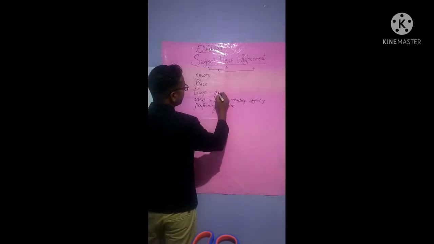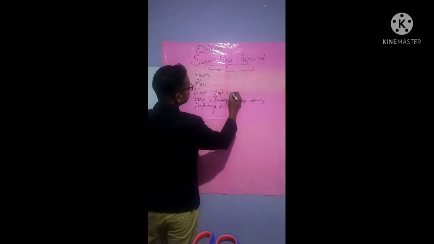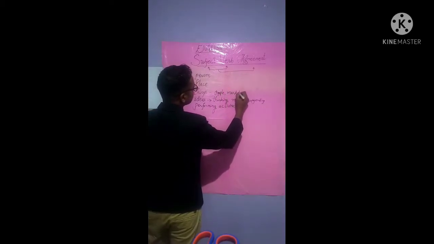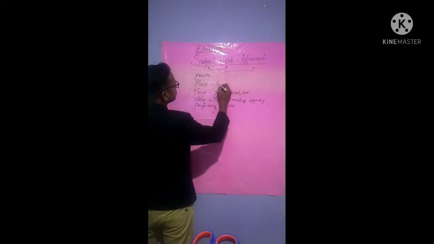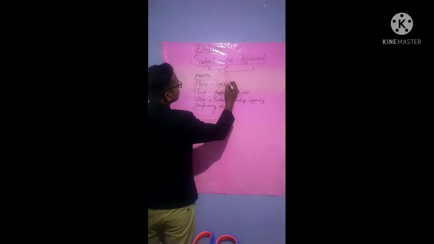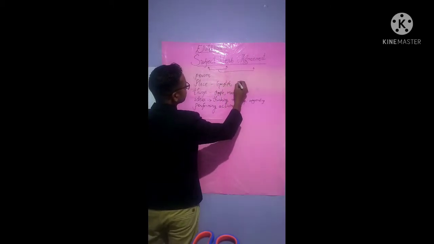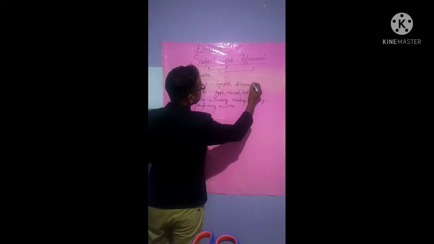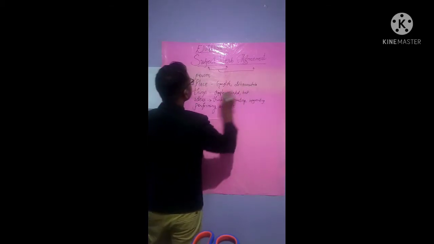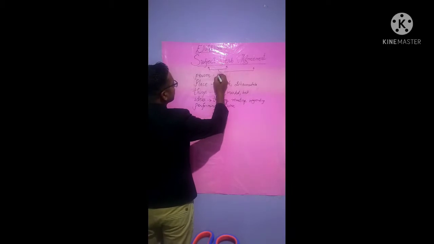Apple can be said as a thing. Marker, too. A place can be Gangtok, Dharamshala, isn't it? Now a person can be Ram.